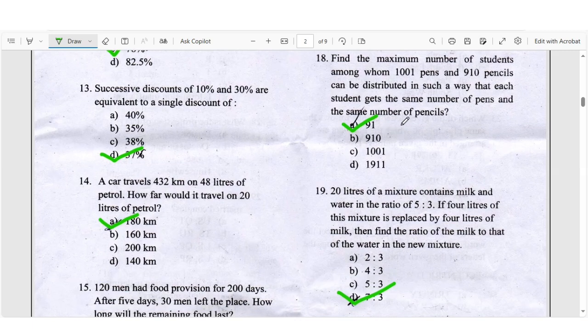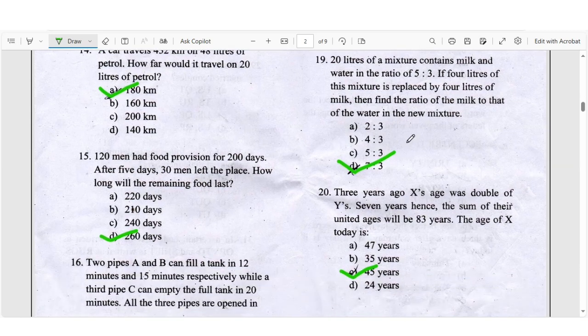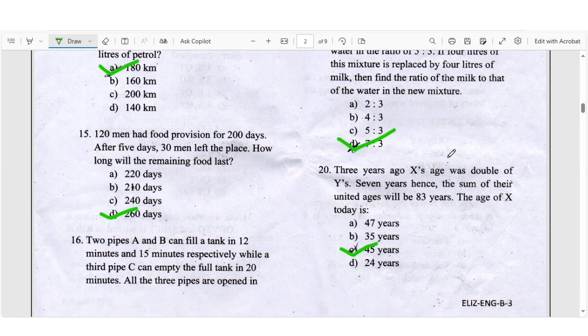Right answer to question 91. Question number 90: 20 liters of a mixture contains milk and water in the ratio of 5:3. If 4 liters of the mixture is replaced by 4 liters of milk, then find the ratio of the milk to that of the water in the new mixture. The right answer is D, 7:3.